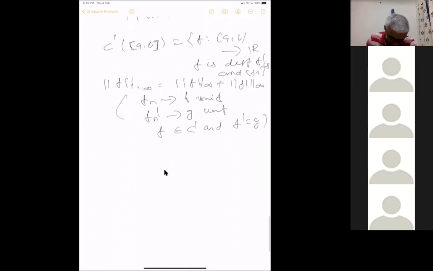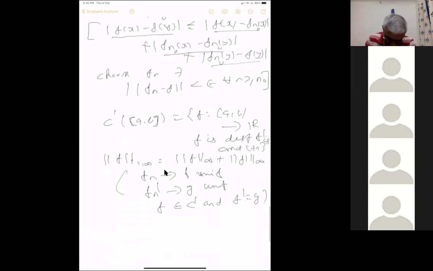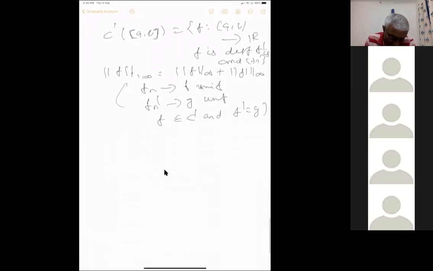And so what is the notation here? Norm f1 infinity, or something. You can use any notation, just to indicate that the one is for C1 and infinity is the infinity norm. This may be confusing. We will not use these things, just to give more examples of Banach spaces. And this is like norm f infinity plus norm f prime infinity. Correct.